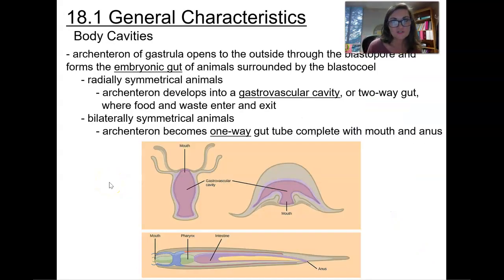The archenteron of the gastrula is going to open to the outside of the blastosphere and is going to form the embryonic gut of animals and surround the blastocoel. Radially symmetrical animals are going to have the archenteron develop into a gastrovascular cavity. There you're going to have a two-way gut where food and waste are going to enter and exit through the same area. In bilaterally symmetrical animals, the archenteron is going to become a one-way gut where the tube's going to complete with a mouth at one end and an anus at the other.